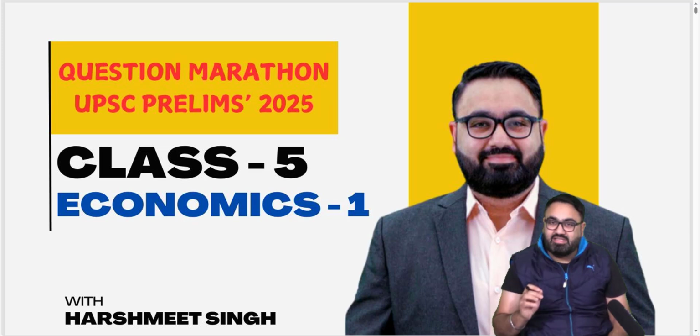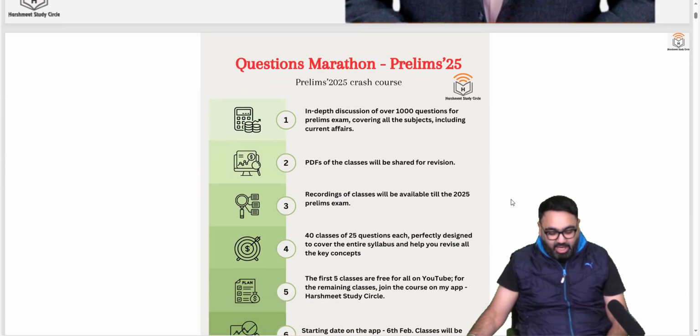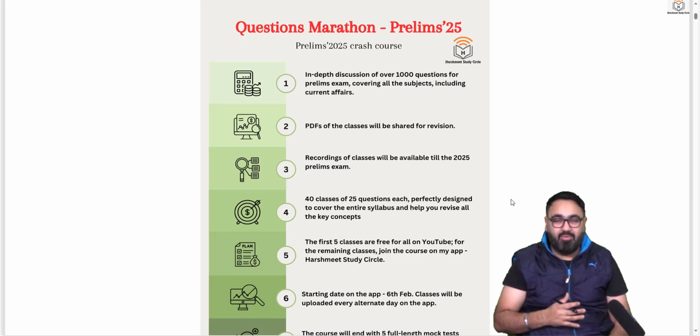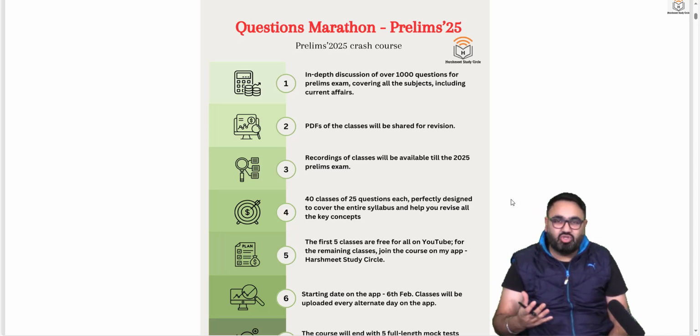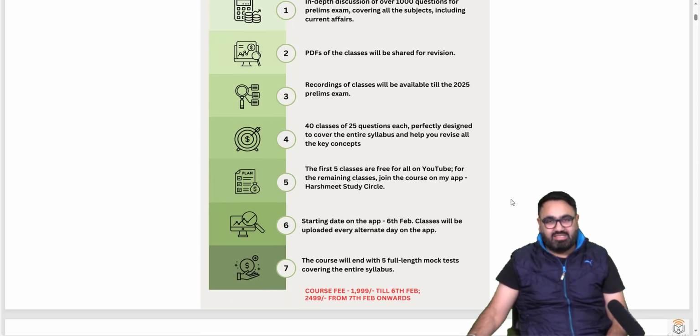As you know, in every single one of these classes, we have been discussing 25 questions. And today we will be beginning with economics. In all these ongoing classes that we'll have on my app from the next class onwards, we'll be aiming to discuss over 1000 questions. I'll be happy to give you a PDF so that you can also revise at a later stage. Let's begin with the classes then.